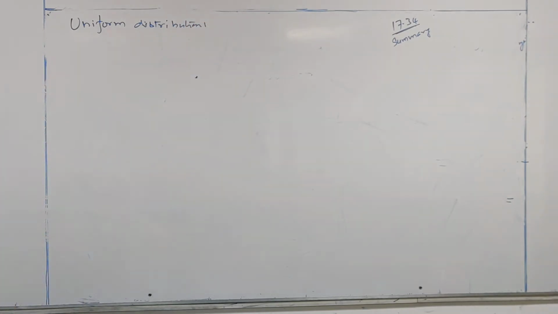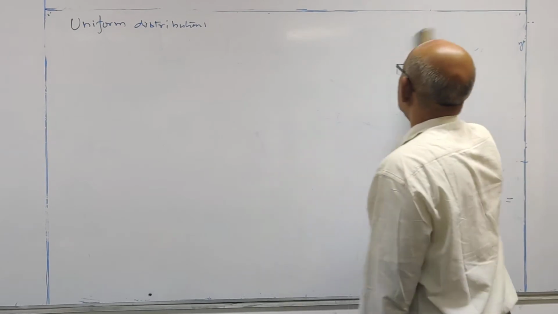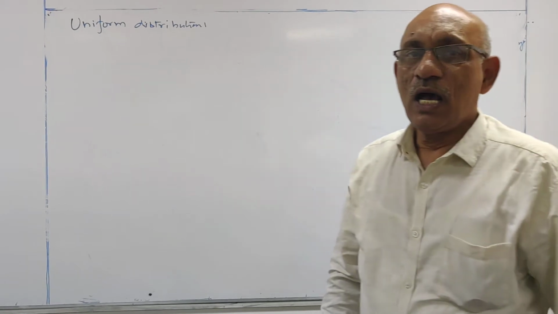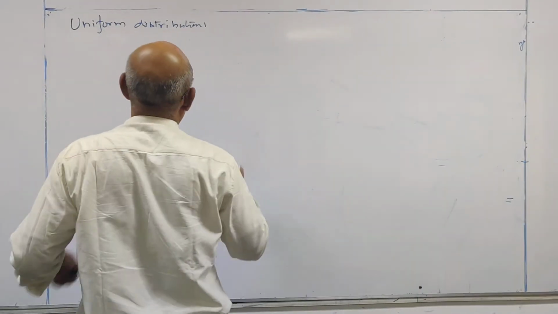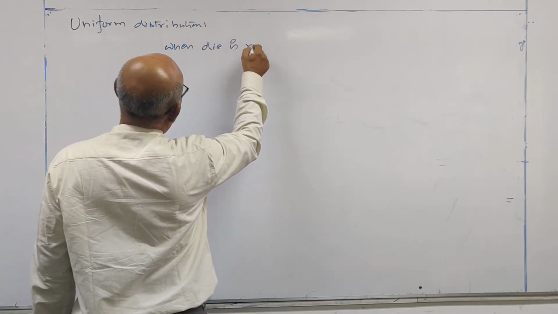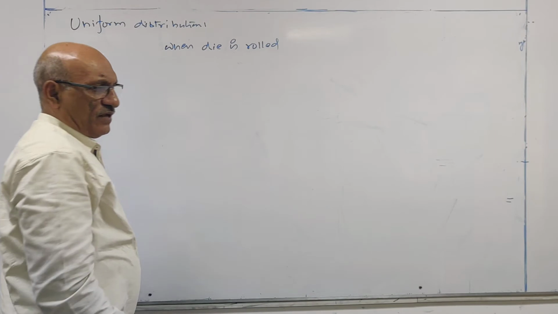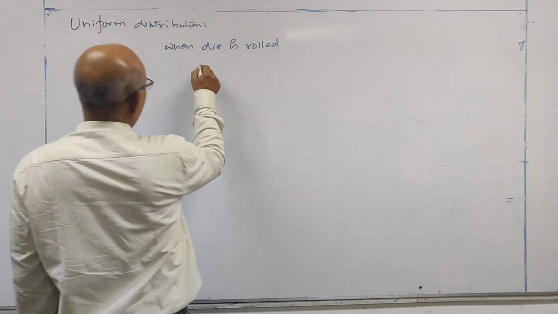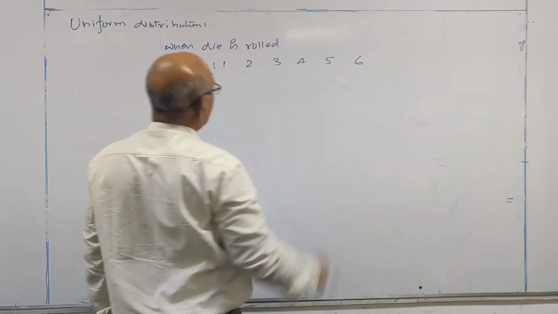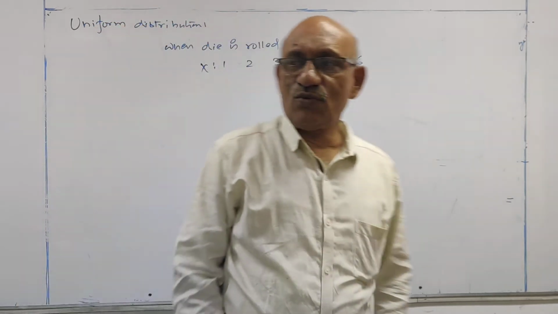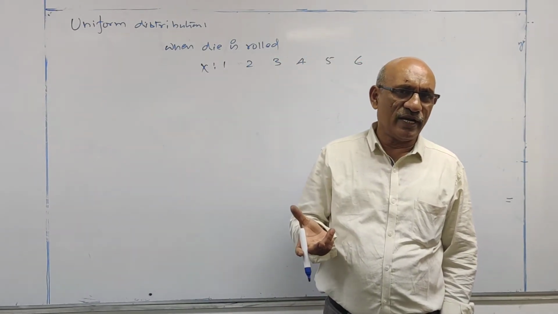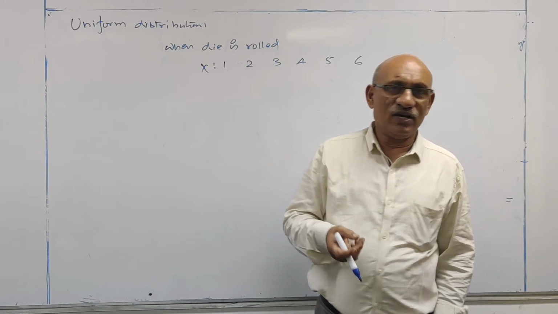Uniform distribution. What is meant by uniform distribution? Let us see. When a die is rolled, X will represent the number on the die. So X may take any one of these 6 values. It may show 1, or 2, or 3, or 4, or 5, or 6.